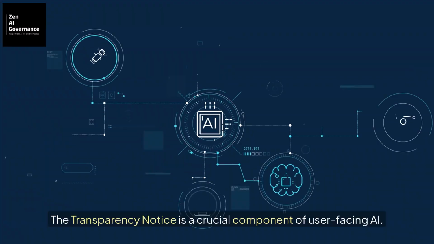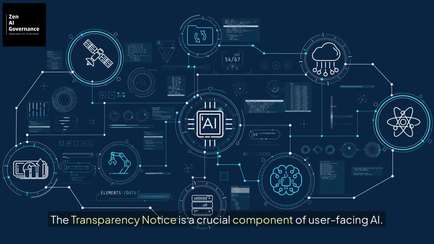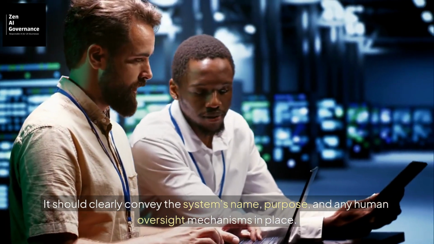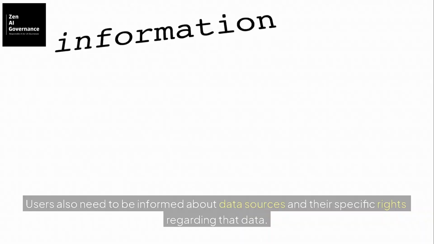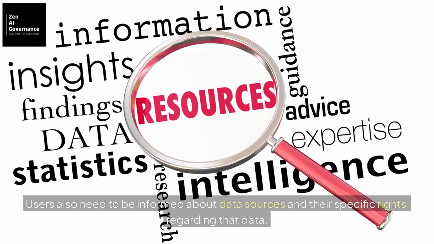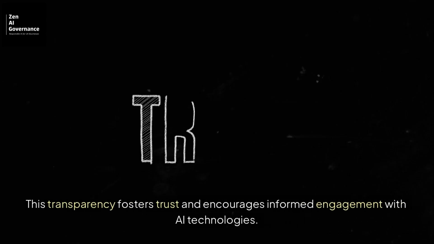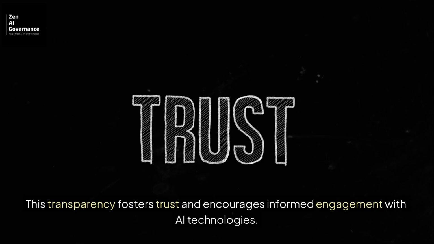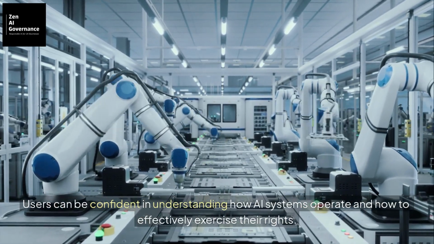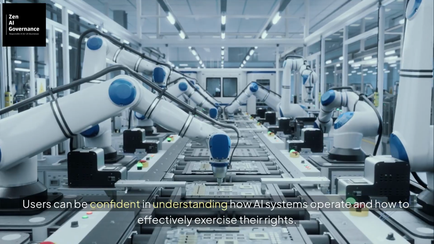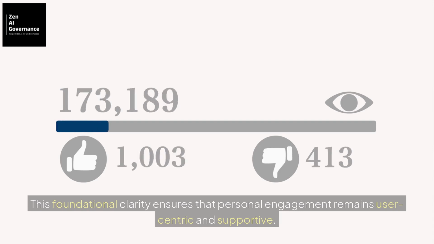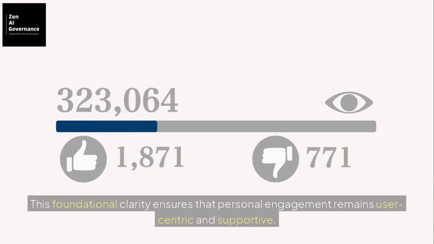The transparency notice is a crucial component of user-facing AI. It should clearly convey the system's name, purpose, and any human oversight mechanisms in place. Users also need to be informed about data sources and their specific rights regarding that data. This transparency fosters trust and encourages informed engagement with AI technologies. Users can be confident in understanding how AI systems operate and how to effectively exercise their rights. This foundational clarity ensures that personal engagement remains user-centric and supportive.